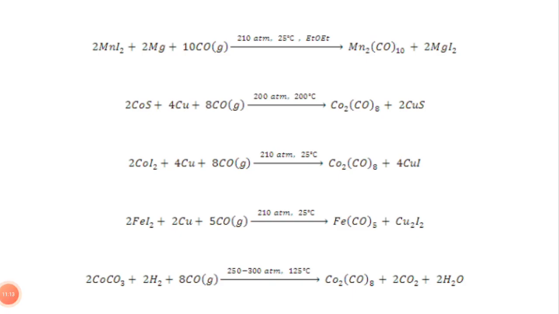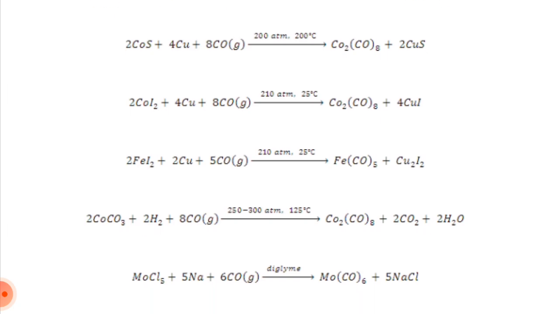2 moles of manganese diiodide react with 2 moles of magnesium and 10 moles of carbon monoxide gas in the presence of diethyl ether. We get dimanganese decacarbonyl and 2 moles of magnesium iodide. 2 moles of cobalt sulfate react with 4 moles of copper and 8 moles of carbon monoxide at 200 atmosphere and 200 degrees Celsius. We get dicobalt octacarbonyl and 2 moles of copper sulfate.